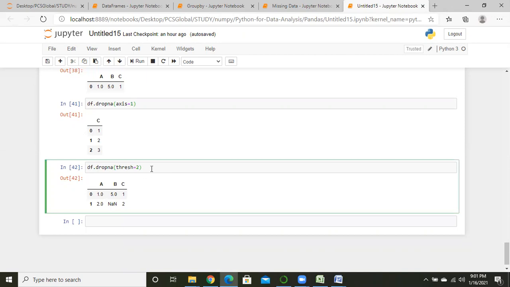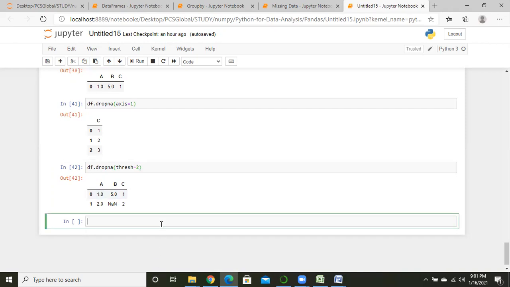So if I write thresh equal to 2, we want to see 2 values, but we want to drop 1 row. Like this way, in string methods we use this kind of thing, right? We have used it, right?